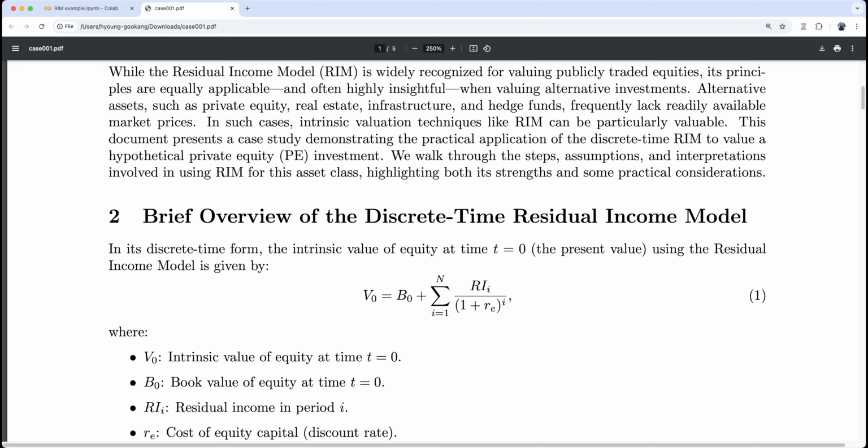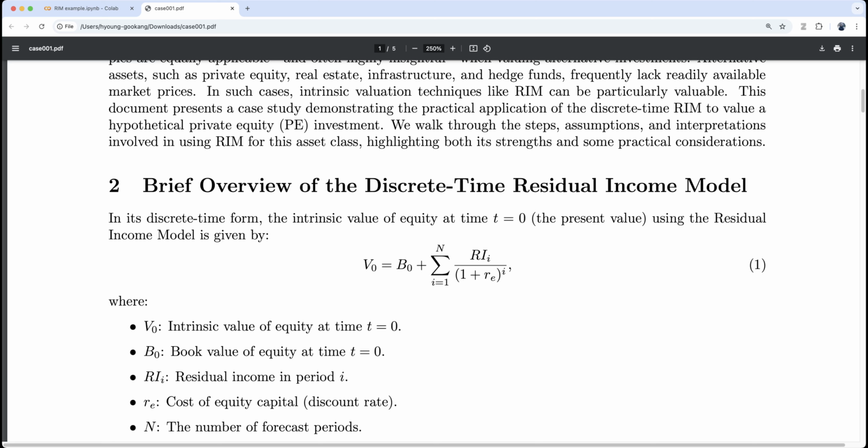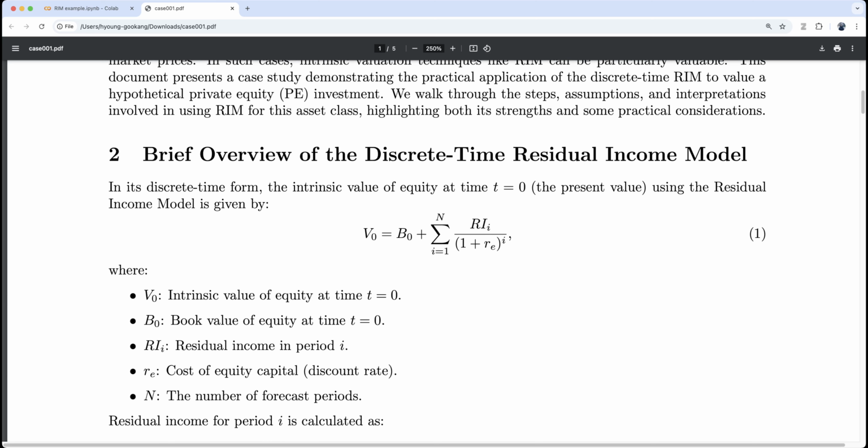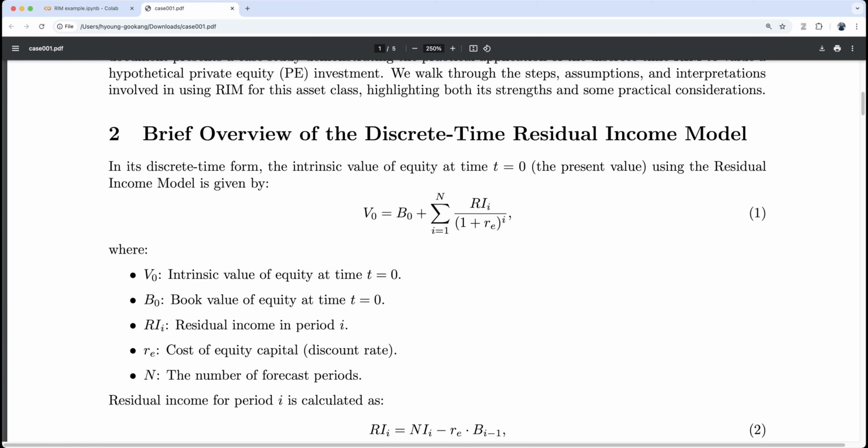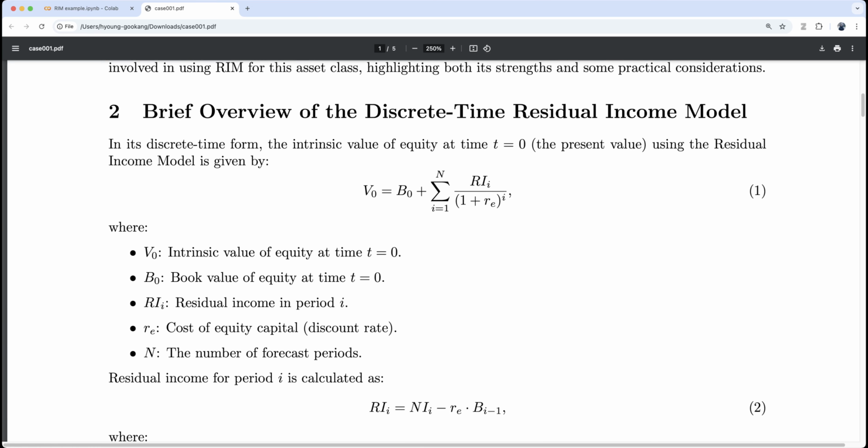Okay. So V0 is the intrinsic value of equity at time 0. B0 is the book value of equity at time 0. You obviously know that. Accountants calculate this. And RI_i is residual income in period i. r_e is the cost of equity capital. It is basically the discount rate. And N is the number of forecast periods.